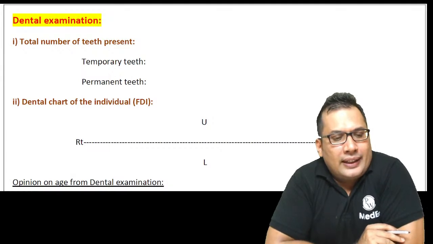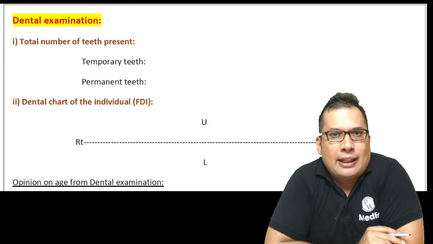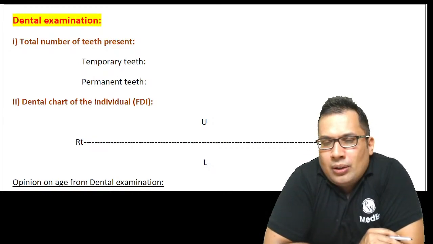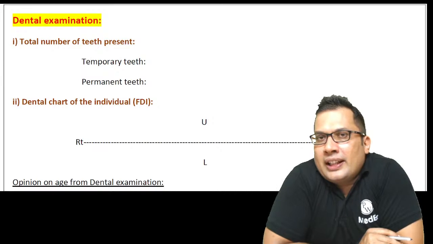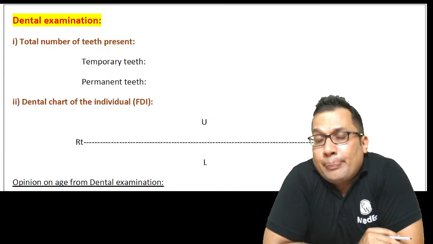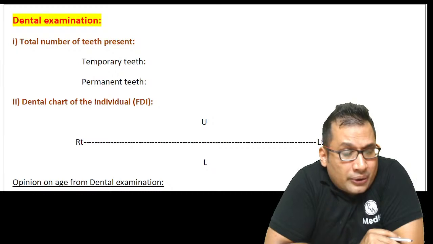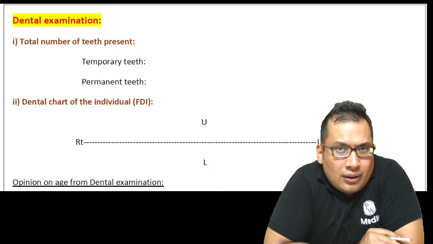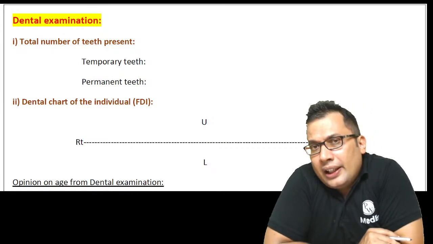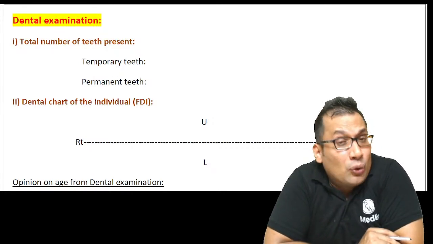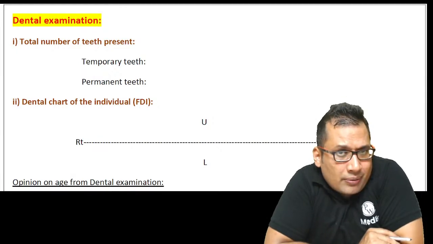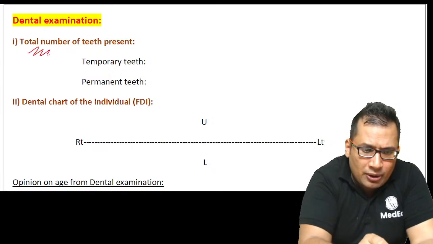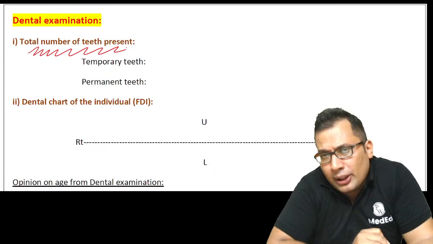Second component, dental examination. In exercise, sometimes in some exams, the findings are given: the first molar has appeared, the second molar has appeared, the second premolar has appeared, something like that. For that you must know the age of eruption of temporary teeth and of permanent teeth. If you know that, you can answer these types of questions. In dental examination, you need to mention the total number of teeth, including temporary and permanent.